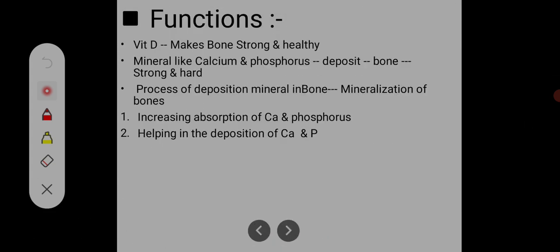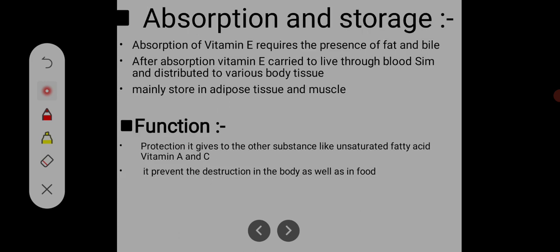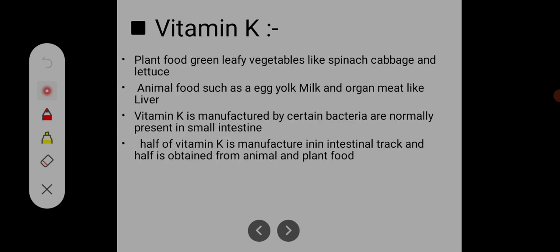We discussed the function and absorption of vitamin E. The fat soluble vitamins are A, D, E, K, and the last vitamin is vitamin K. Vitamin K is present in plant food such as green vegetables like spinach, cabbage, lettuce. Both animal food and plant food contain it. In animal food such as egg yolk, milk, and organ meat like liver, it is present.